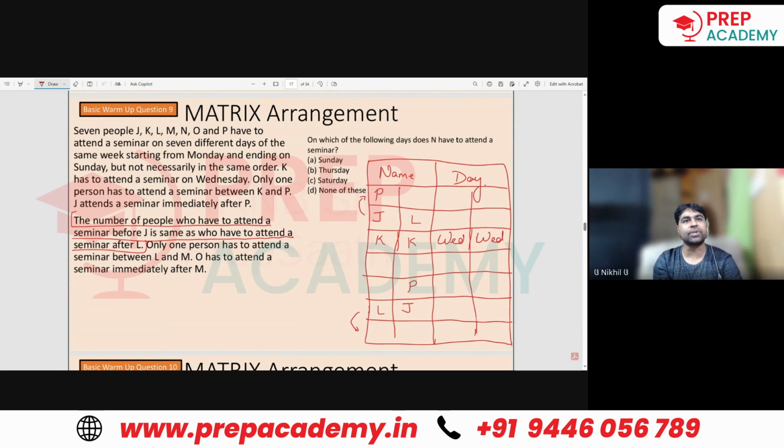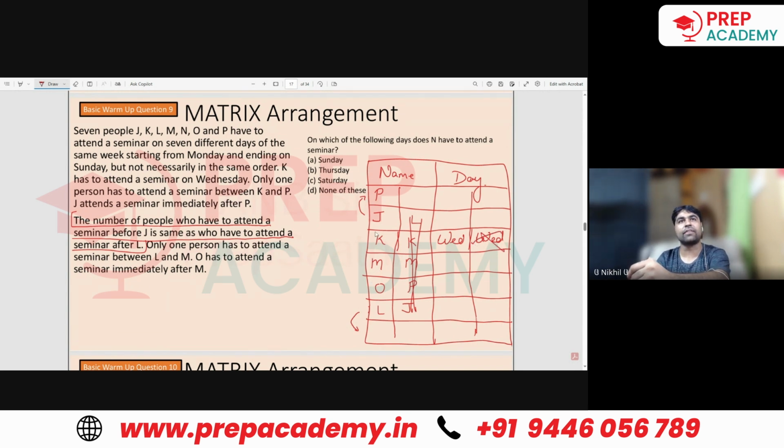But only one person has to attend a seminar between L and M. Between L and M here. In both the cases, this would be there. O has to attend a seminar immediately after M. Immediately after M, O has to attend a seminar. That means O has to attend a seminar after M. Now this case is gone, so this would be our case.